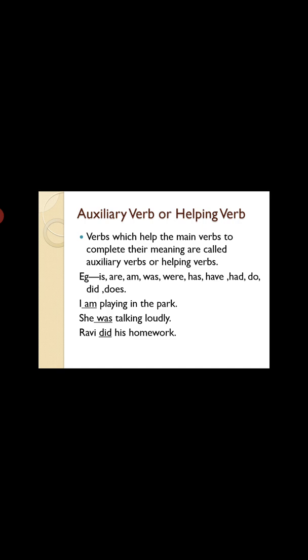Along with it we put is, are, am, was, were, has, have, had, do, did, does. All these are helping verbs which we use in our sentences. Like some examples I have given down. I am playing in the park. She was talking loudly. Ravi did his homework. So here am, was, did, all are helping verbs. They are all helping verbs or auxiliary verbs. Okay.